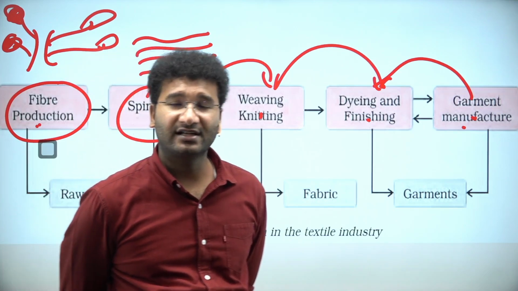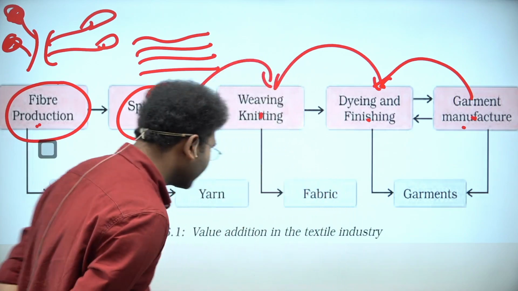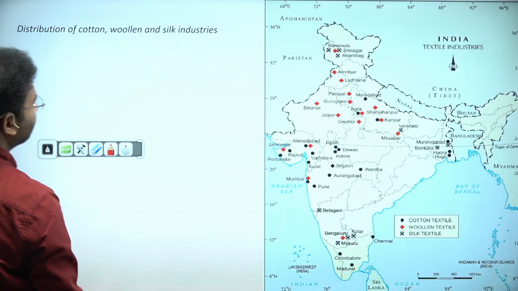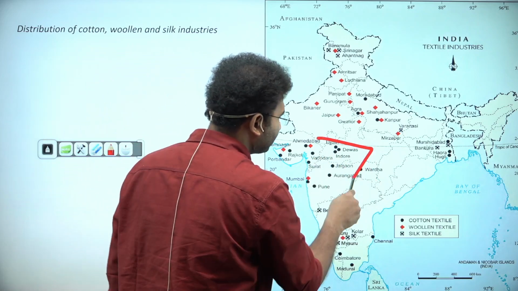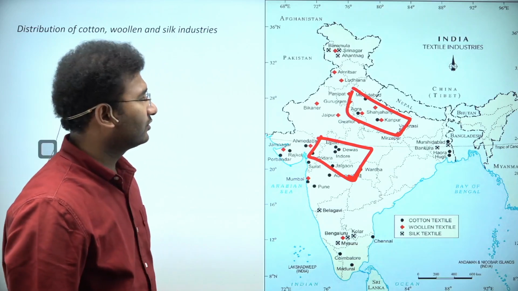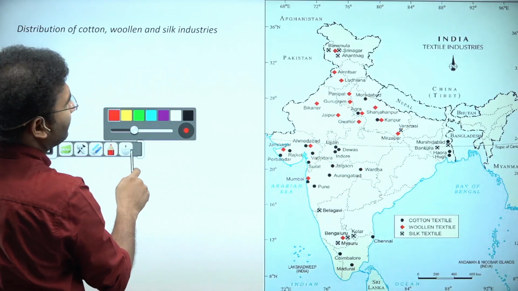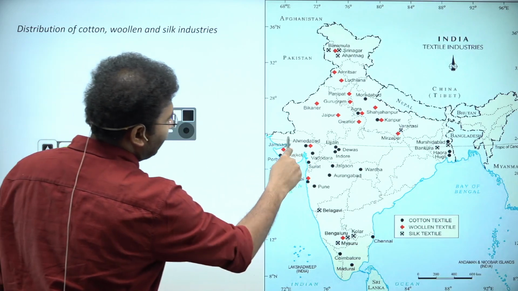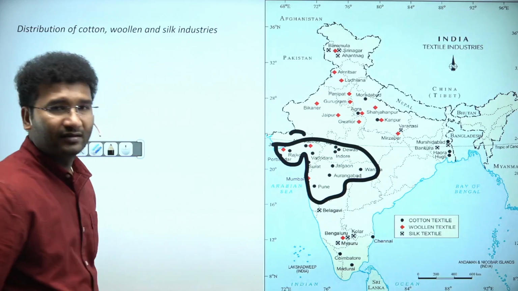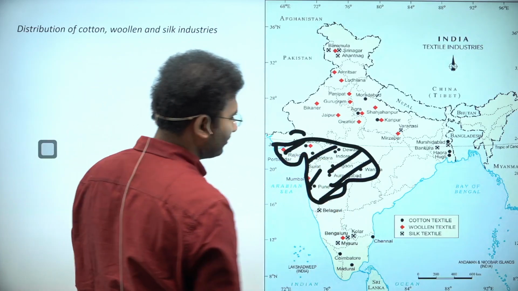And where in India can cotton textile industries be set up? Where can you establish this? See, number one, it can be established in those places where you grow a good amount of cotton. First of all, these are the areas where cotton is widely grown, right? Cotton is grown in the black soil area. The majority of the cotton can be seen in the black soil area. Isn't this the black soil that I've told you about in the soils? The majority of cotton is grown in this part of the area where there is black soil, right?